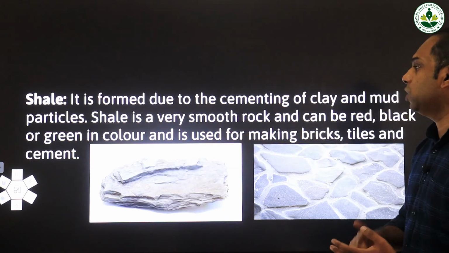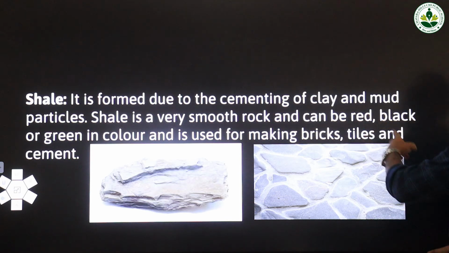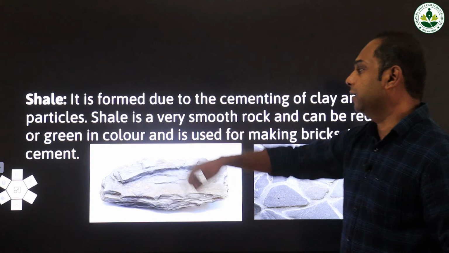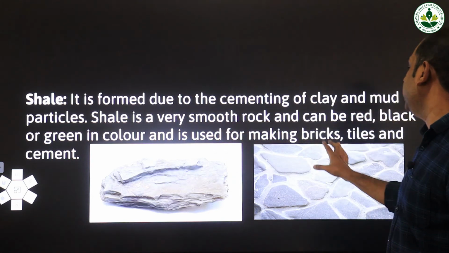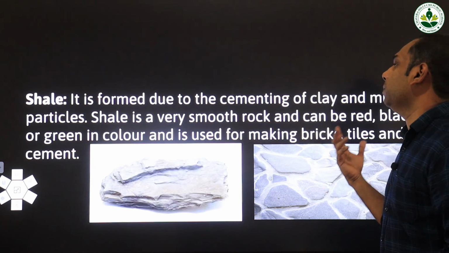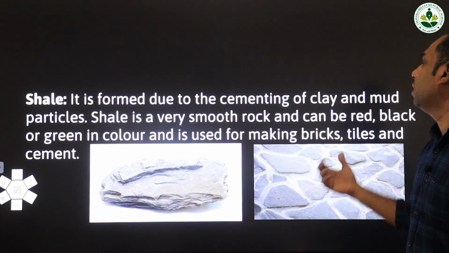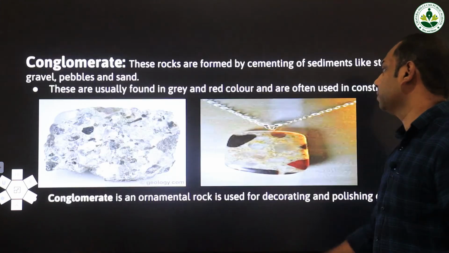What are the major colors of shale? It is available in colors like red, black or green. And it is used for making bricks, tiles and cement. So we make things out of shale like bricks, tiles and cement.